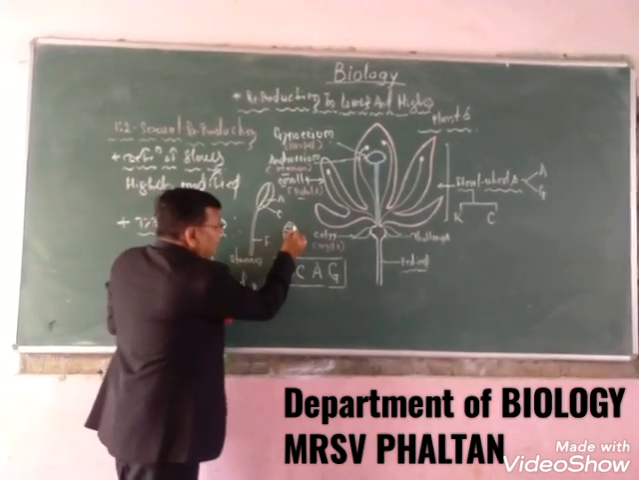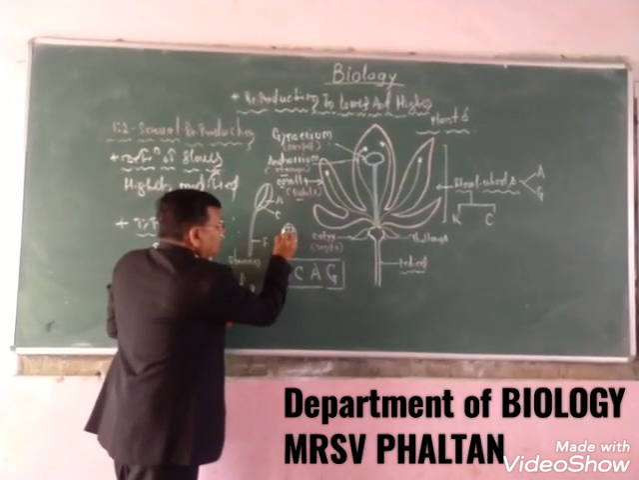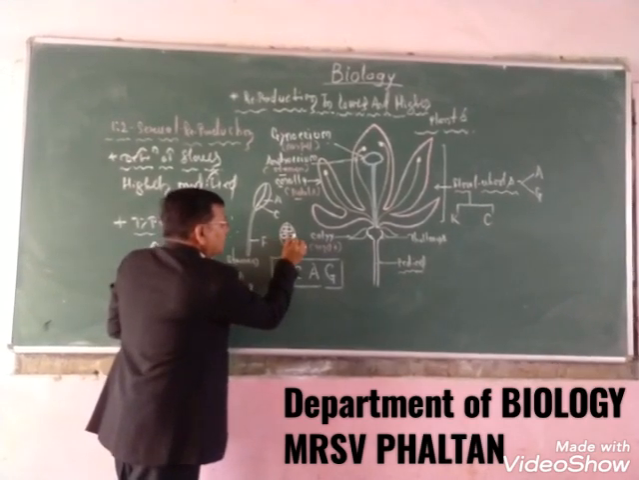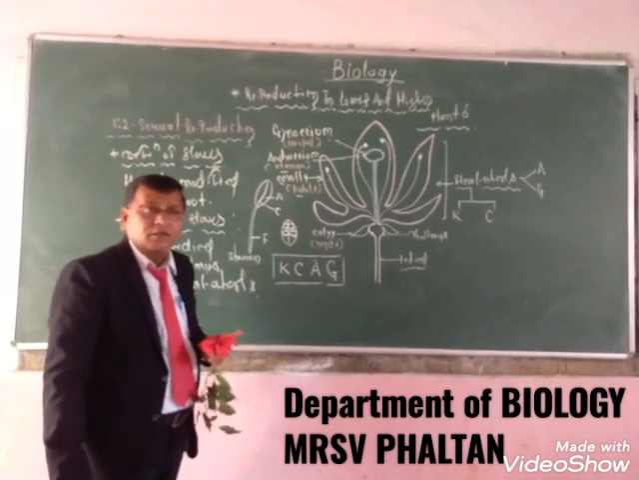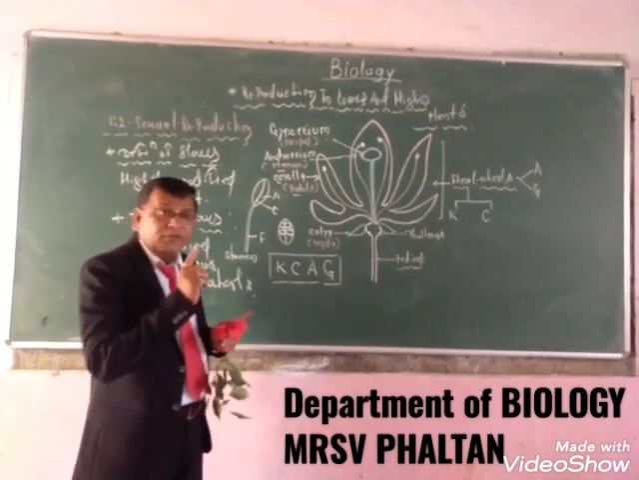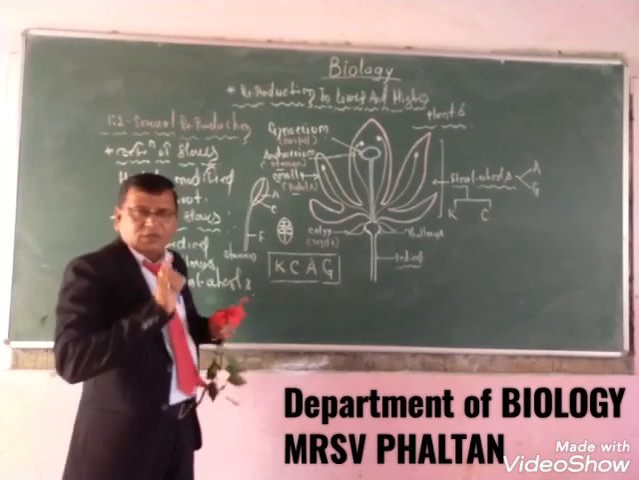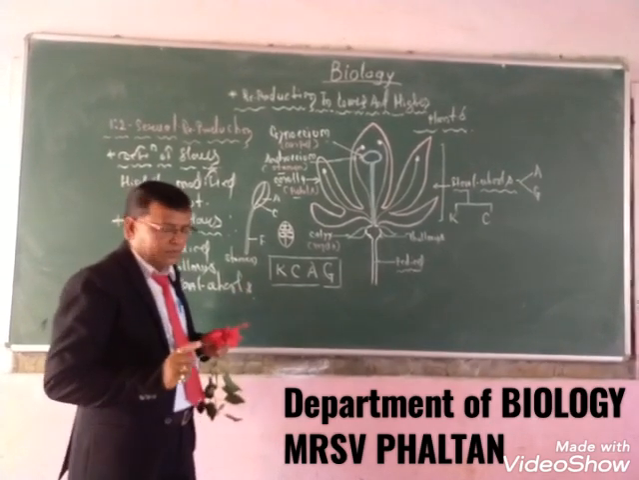This is the pollen chamber. These are the pollen chambers in which pollen grains are to be formed. Pollen grain formation is the main function of the androecium because it is a male reproductive organ.